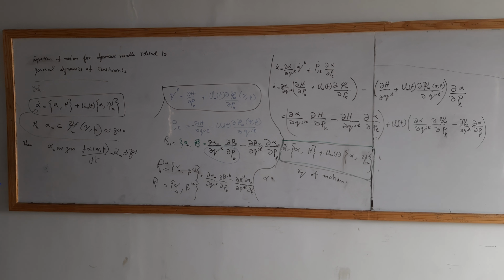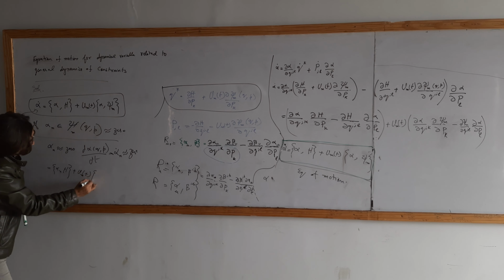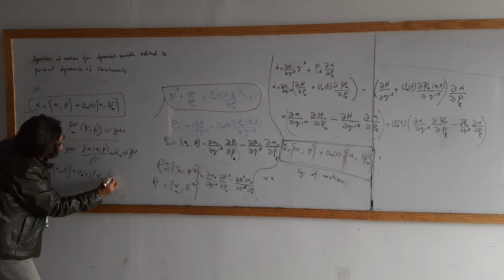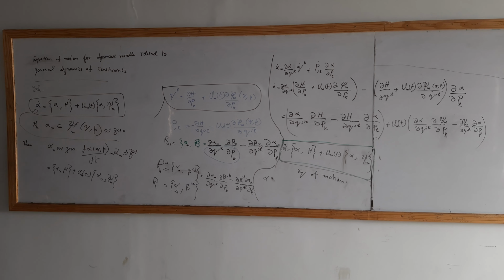Then your equation will become alpha n h plus u m t alpha n psi m. This will be your equation, and that will be weakly 0.